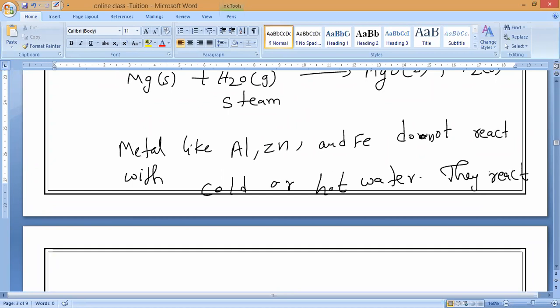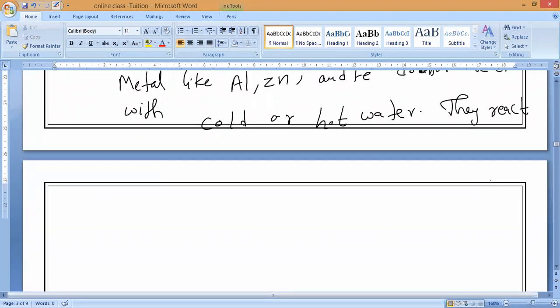Karthikeya, yes, sir. Magnesium is the only metal which will react with hot water plus steam. But aluminium, zinc, and iron will react only with the steam. Understand? That is the difference. Understand? So they react with the steam.